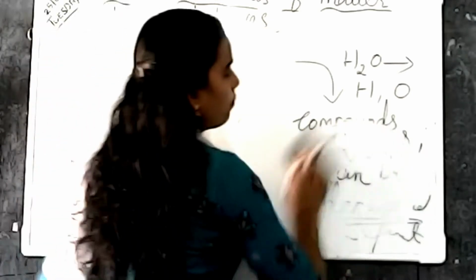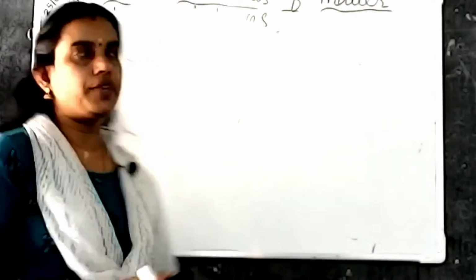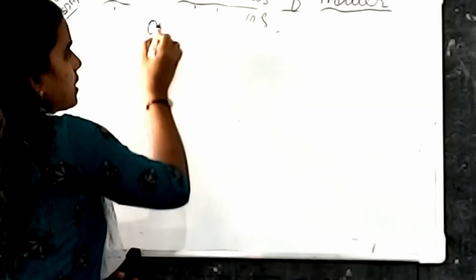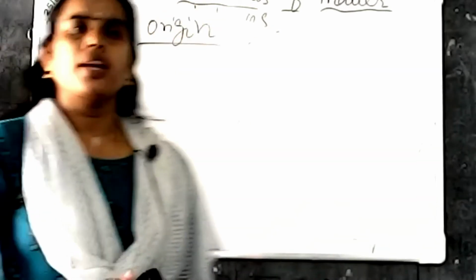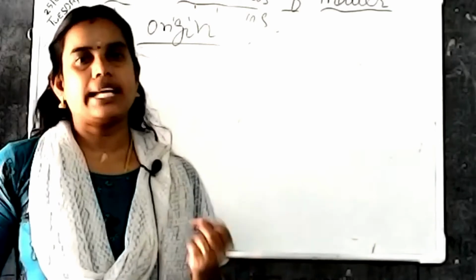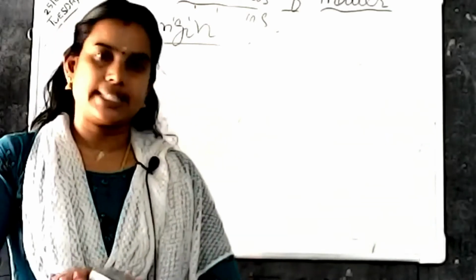Next we are moving on to the next topic, the origin of the name of an element. We have a lot of elements in this world. How did each and every element get its name?